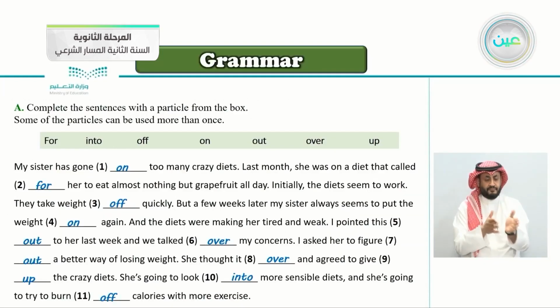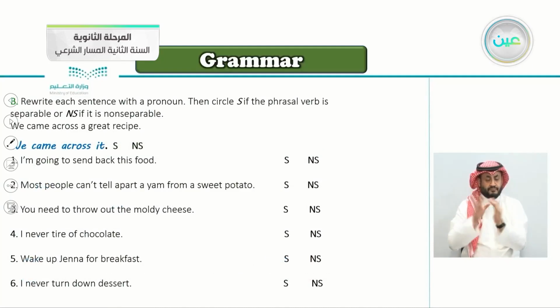Let's continue with the exercises here. Exercise B. Rewrite each sentence with a pronoun, then circle S if the phrasal verb is separable, or NS if it is non-separable. So if it is separable, we say S. If it is non-separable, we circle here the NS. We came across it.